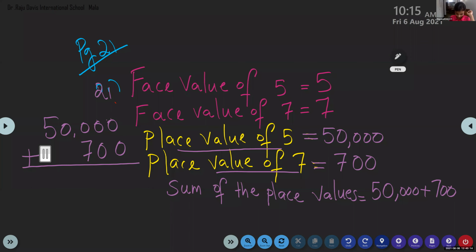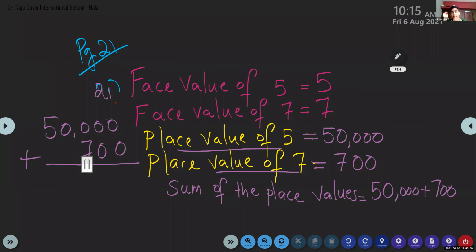Ma'am, should we subtract or add? Sum of the place values means what? Sum means the answer in the addition. Can you see here? What is this symbol? Can you see the board? Add. Plus. That is sum.